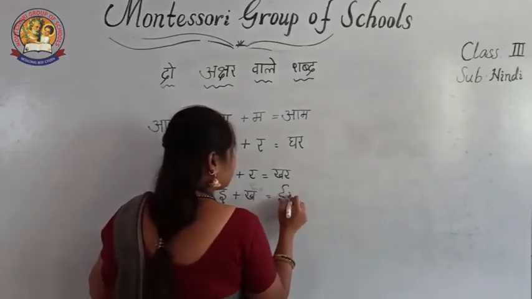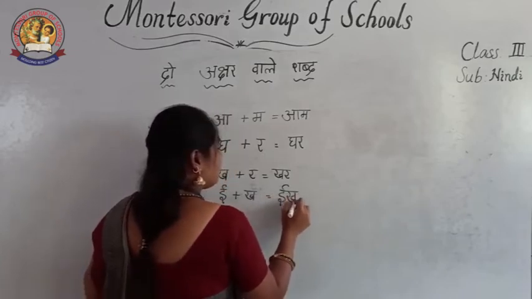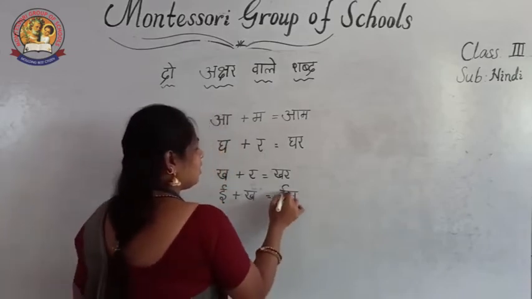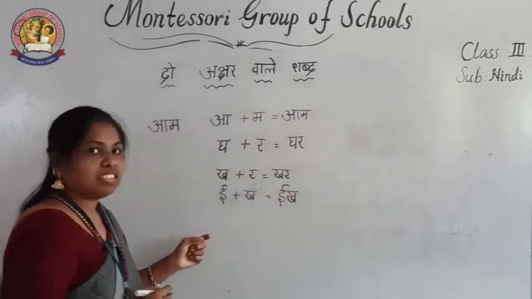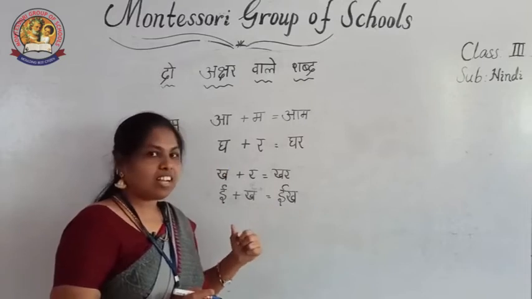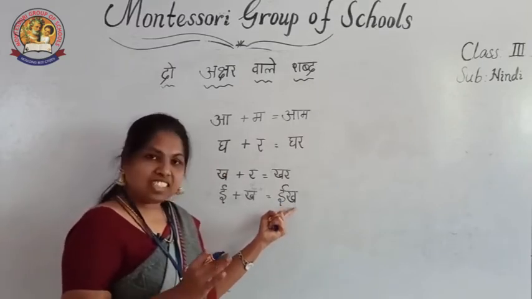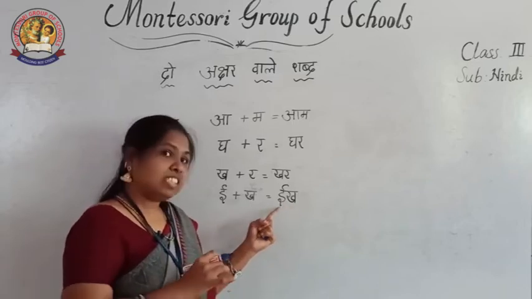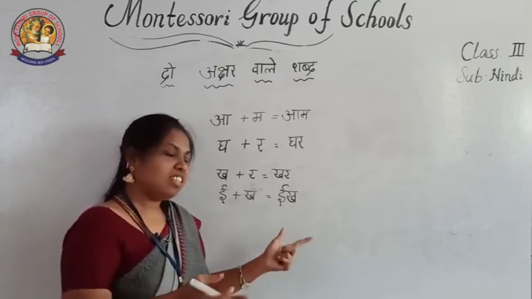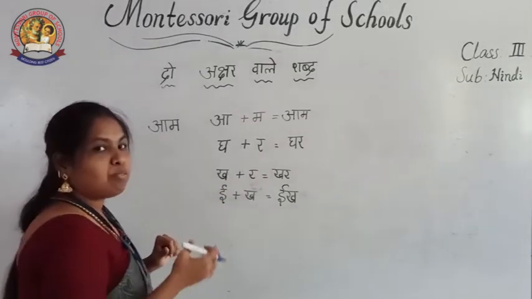E plus Kha. Eek. E plus Kha, eek, both sounds. This is for four seconds. This is Mahapranakshar. Eek means sugar cane. I am showing all the meaningful words.